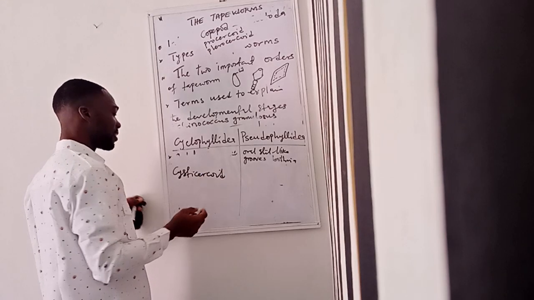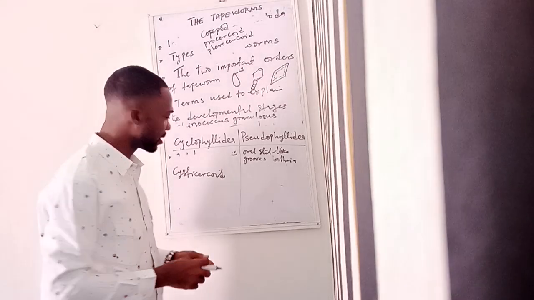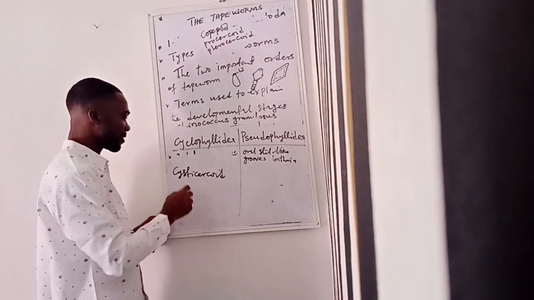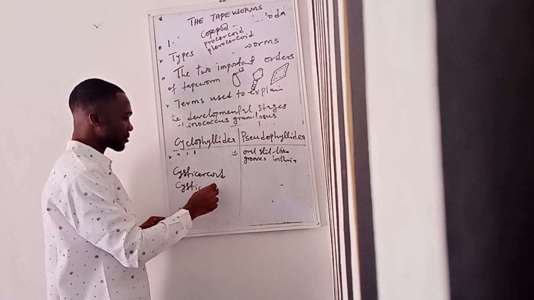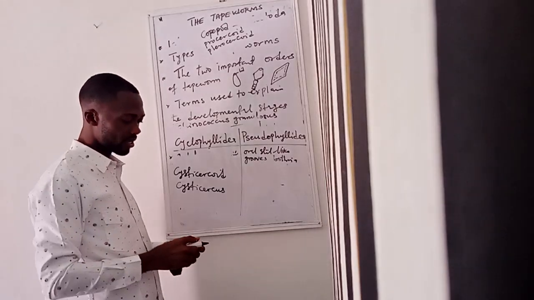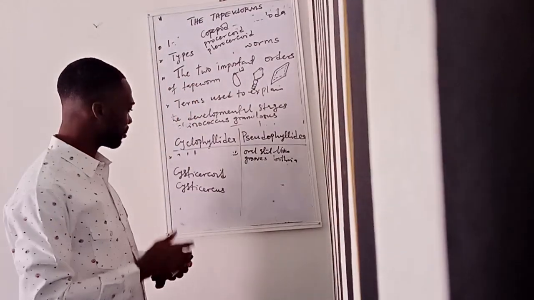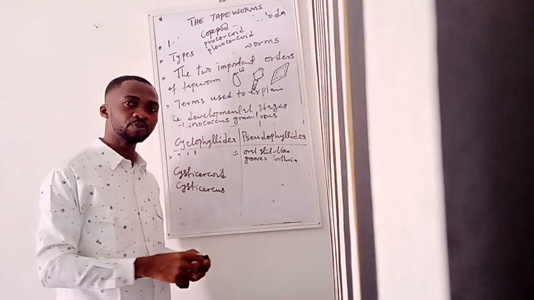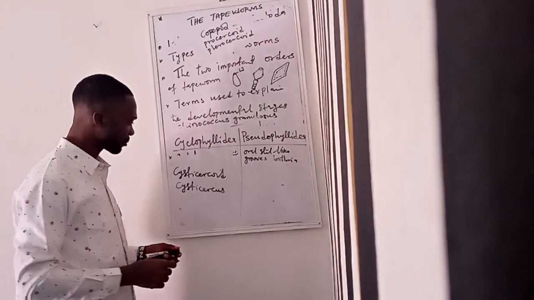That is the larva for Hymenolepis nana. Then they usually have another larva called the cysticercus, a fluid-filled bladder that serves as the infective stage of Taenia solium and Taenia saginata.